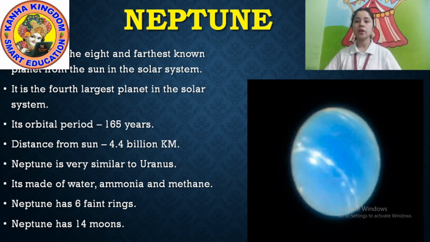Don't be confused. Okay. Neptune also has rings, it has 6 rings. It means they are made of dust particles. They are little layers like rings. It has 6 layers. Okay. So Neptune has 14 moons. How many moons does Neptune have? It has 14 moons. Clear? So this is all about our planets.